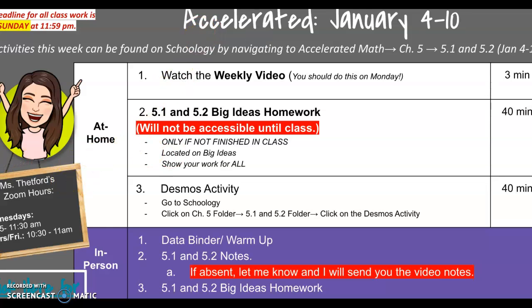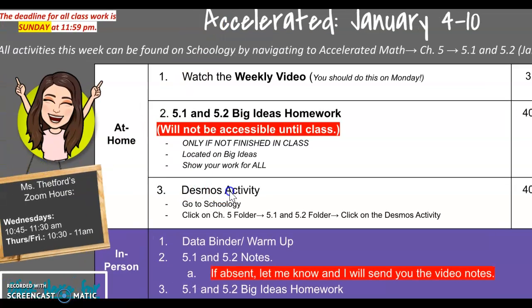And then this week what we're doing is we're actually going to do notes in class. And so if you are absent, I need you to let me know. That way I can send them to you. And then all you will do outside of class, you have a Desmos activity. You can do this before class or after, whichever you prefer.